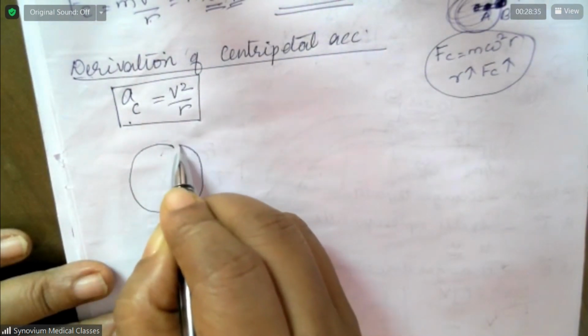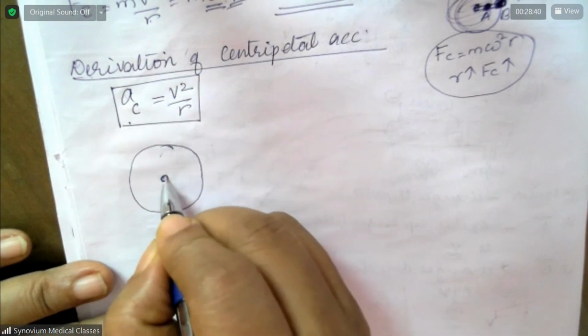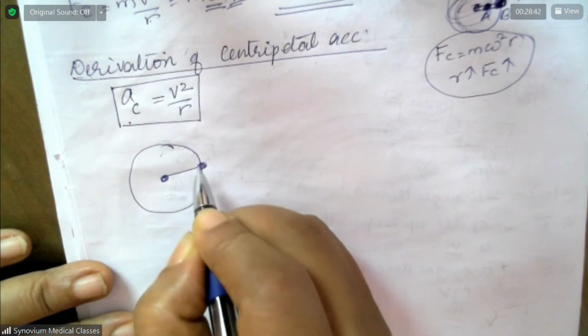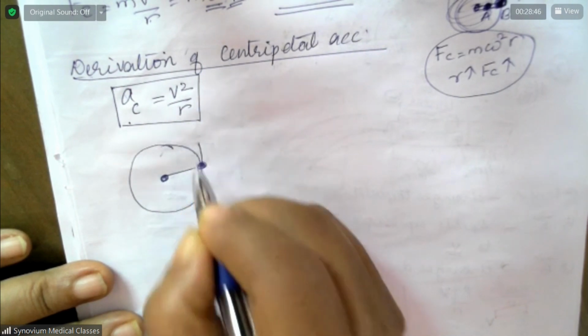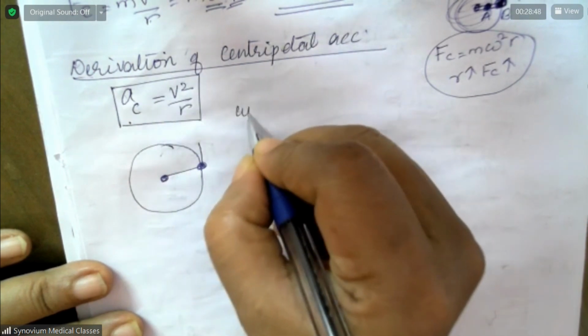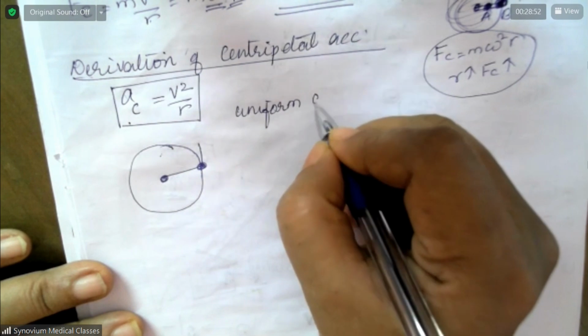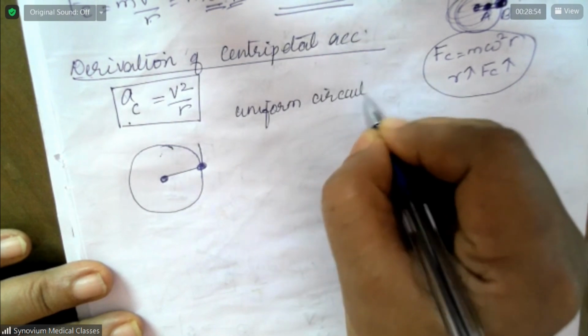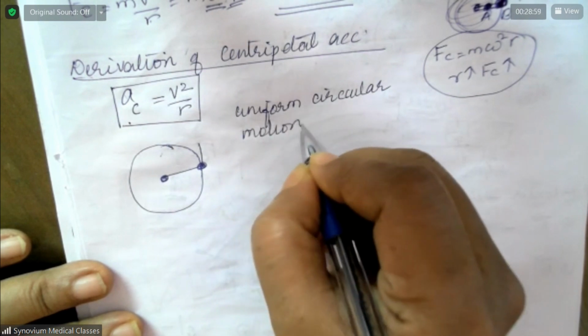Assume that this is an object. This object is having a velocity, say v1. Now this is making uniform circular motion. Assume that it is making uniform circular motion. What does that mean?